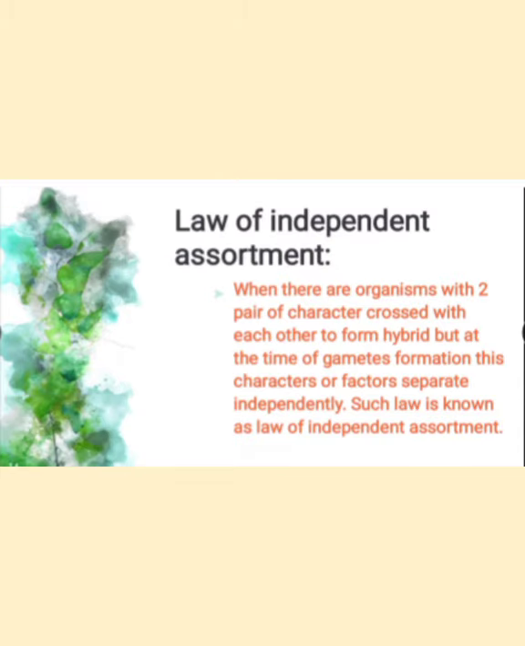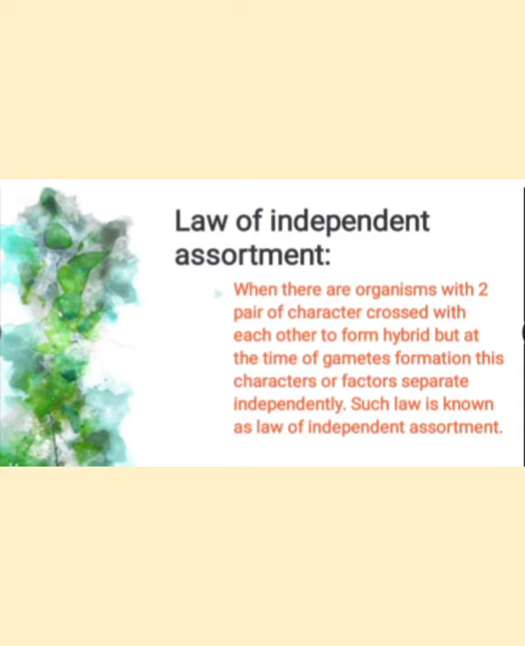Let's see the third law, the law of independent assortment. Let's see the name itself: independent assortment. Assort means assorted, that means separated also. When organisms with two pairs of contrasting characters are crossed with each other, a hybrid organism will be formed. At the time of gamete formation, the characters or factors separate independently. Such a law is known as independent assortment.